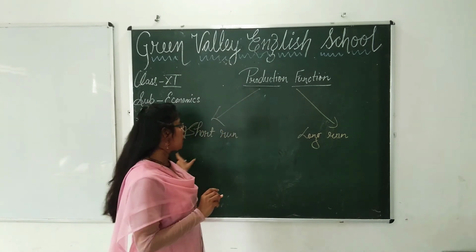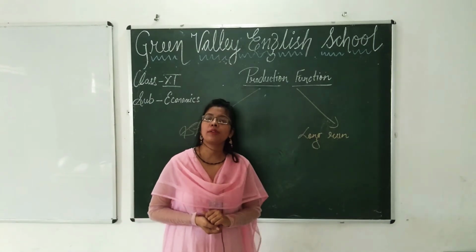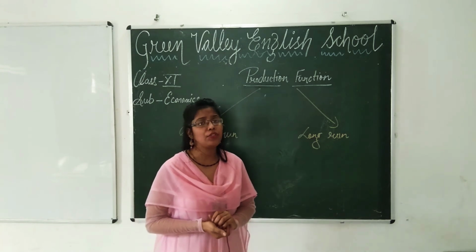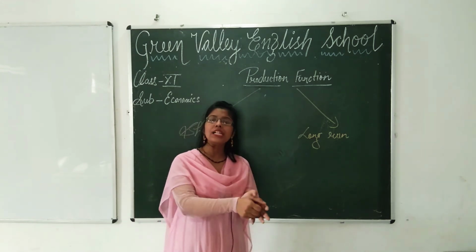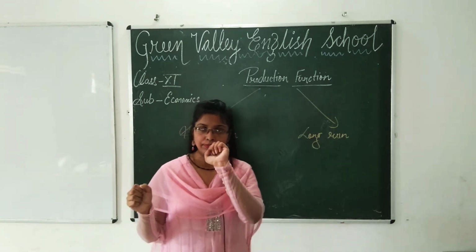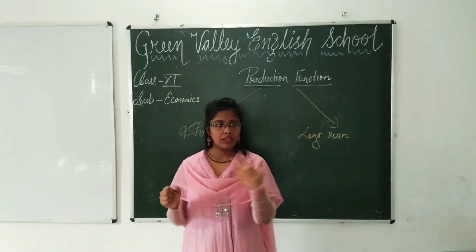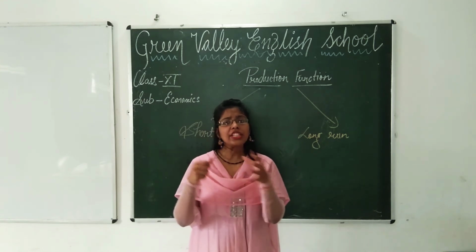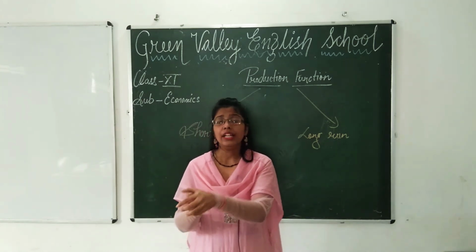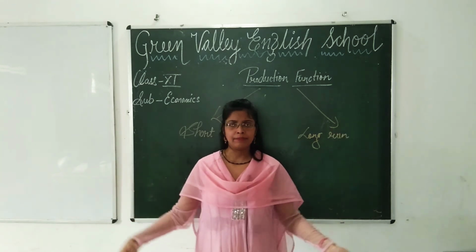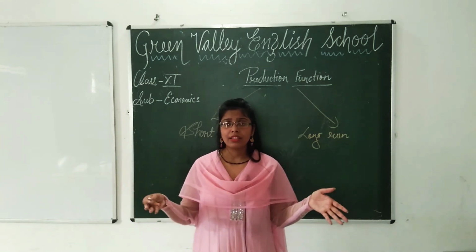So what is production function in short run? Production function in short run refers to a change in only variable factors. There is no change in fixed factors. There are two factors, students, variable and fixed. What is variable? Variable: raw materials, labors, which can vary, which can be changed. We can increase raw materials, we can increase labors. Fixed factors, that is fixed: buildings, machines.